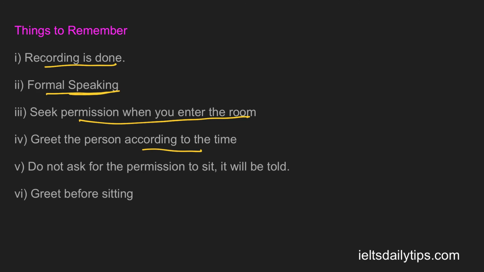Do not ask for permission to sit. The examiner will ask you to sit. You do not have to ask the permission. And greet before sitting. So these are a few of the things that you should remember while you're appearing for the IELTS speaking test.